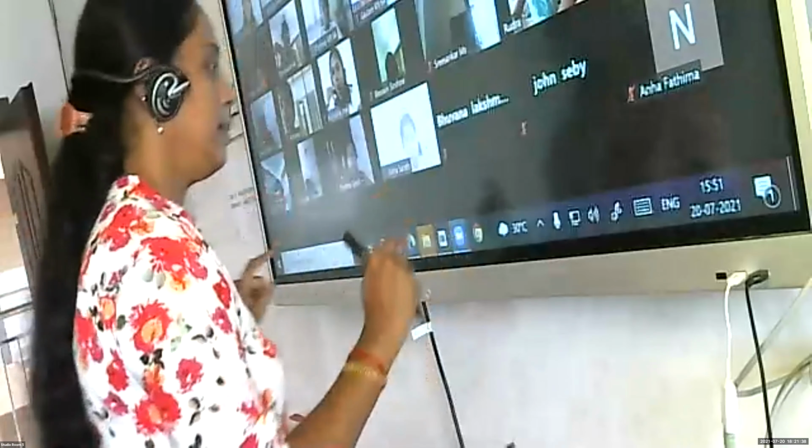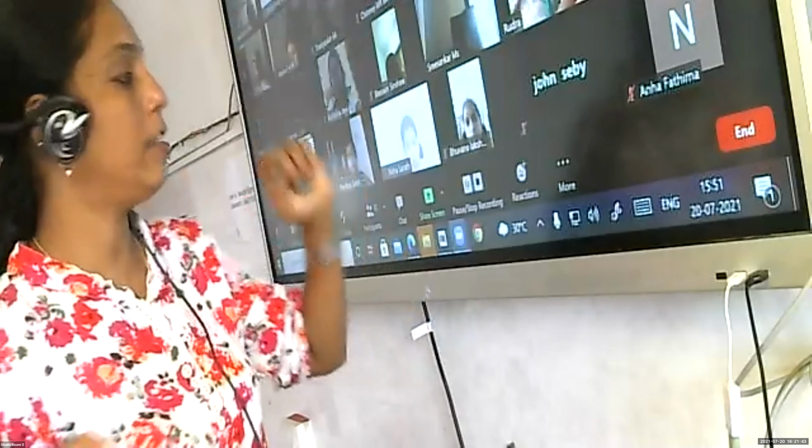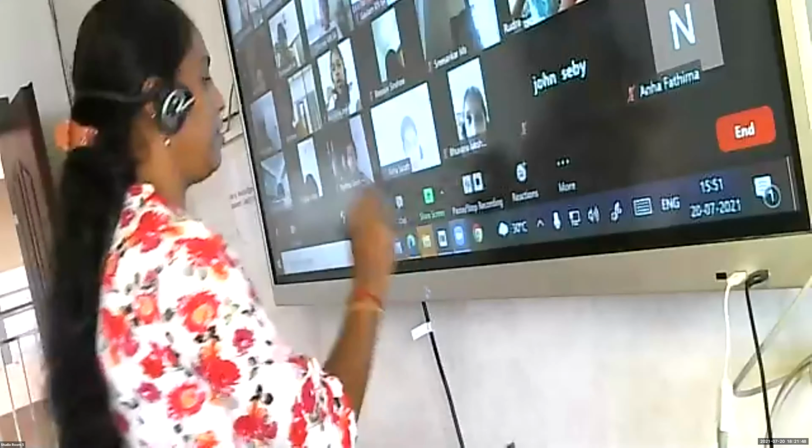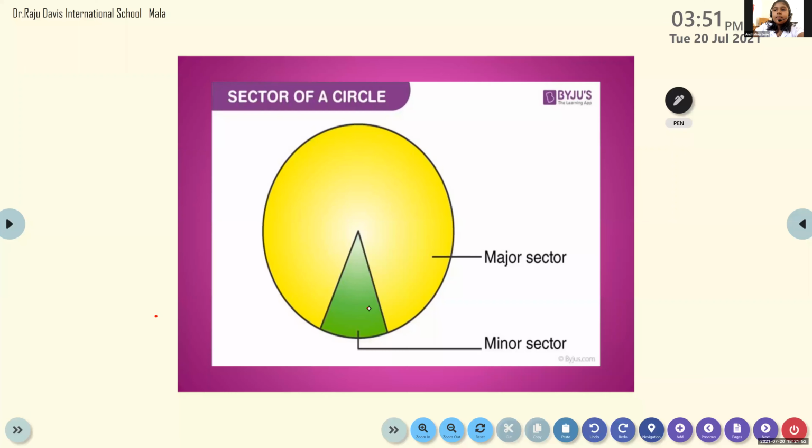Right, children? So sector is the interior part. Now listen to the figure. Here the shading is the interior part of the circle. So there are minor sector and major sector. When you join minor sector and major sector, what will you get? We will get a full circle. The interior part of the full circle.